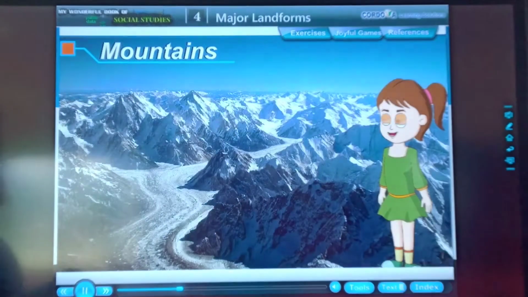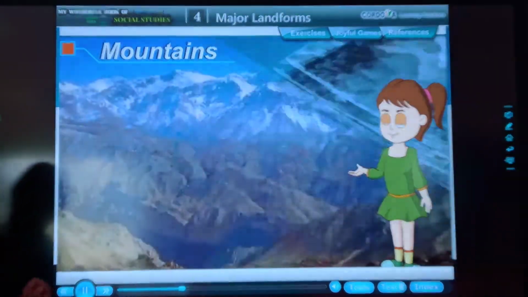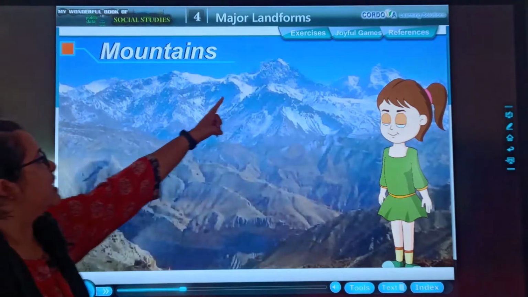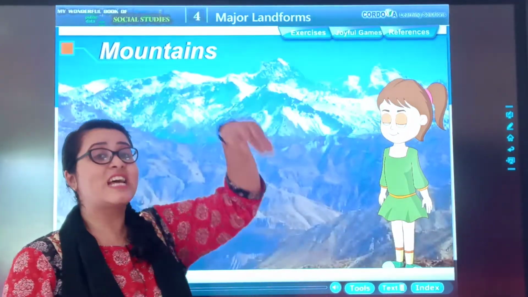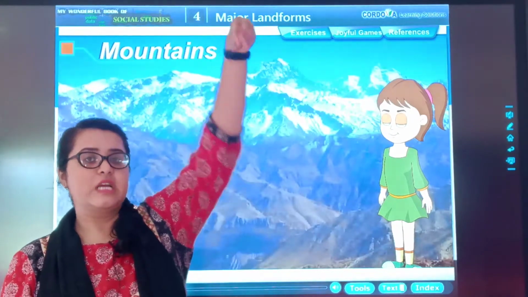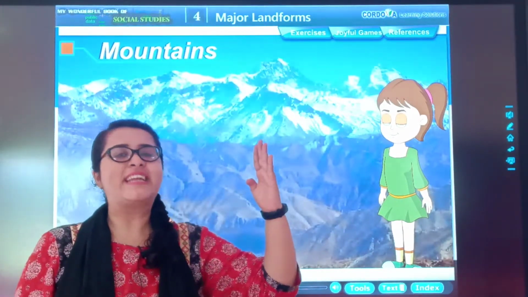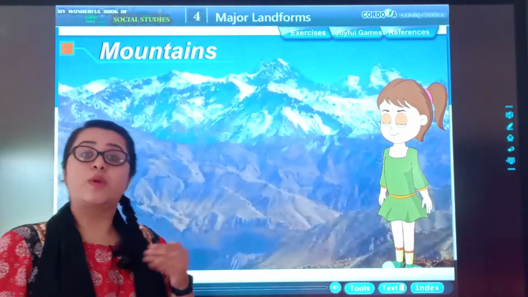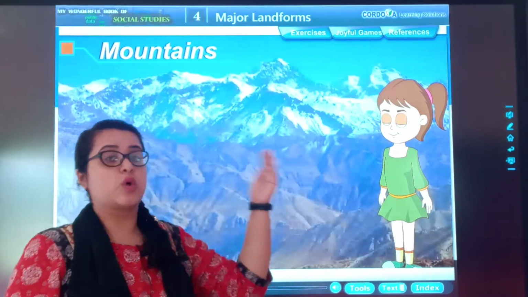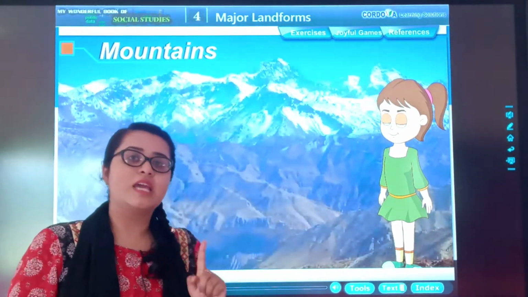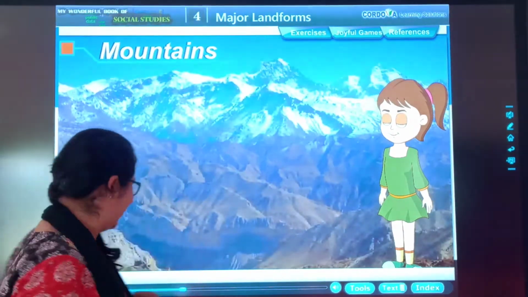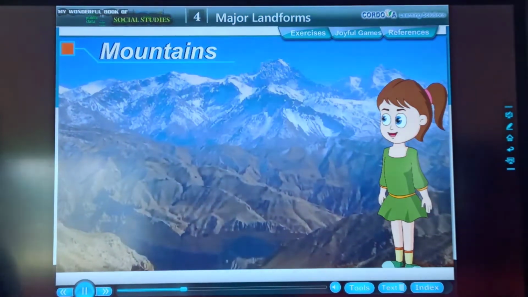Older mountains, like the Aravallis, have rounded peaks and are not so high. See in this, this is an old mountain. उनकी जो peak होती है इतनी pointed नहीं होती. They are round. So we can come to know that this mountain is older, and the pointed peaked mountain is the younger mountain. Okay?